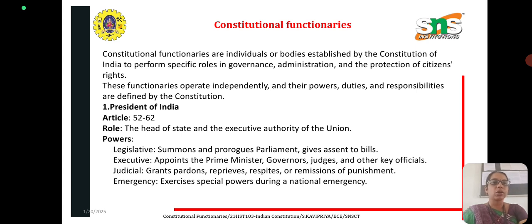First under these constitutional functionaries is the President of India, Article 52 to 62. The role of the President of India is the head of the state and executive authority of the Union. The powers are legislative, executive, judicial and emergency. Under legislative, he summons and prorogues the Parliament, gives assent to bills. Under executive, he appoints the Prime Minister, Governor, judges and other key officials. Under judicial, he grants pardons, reprieves, respites and remission of punishment. Under emergency, he exercises special powers during a national emergency.